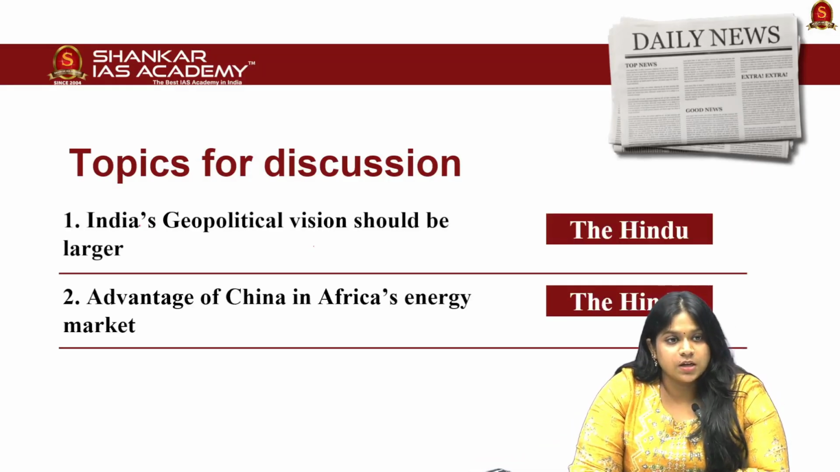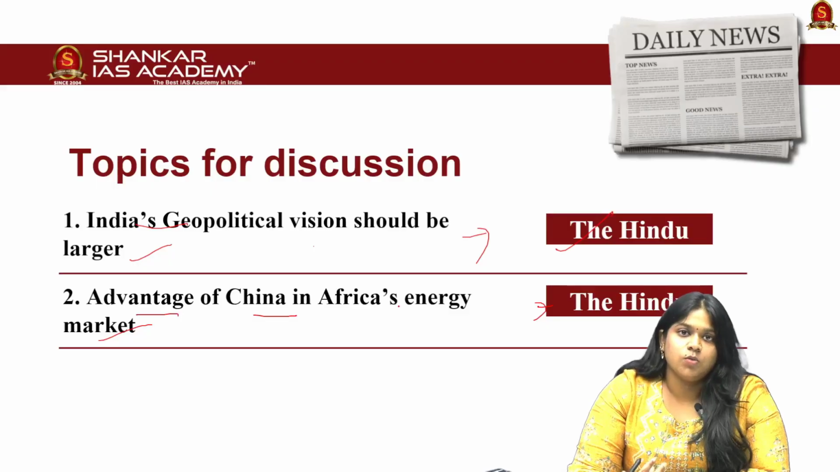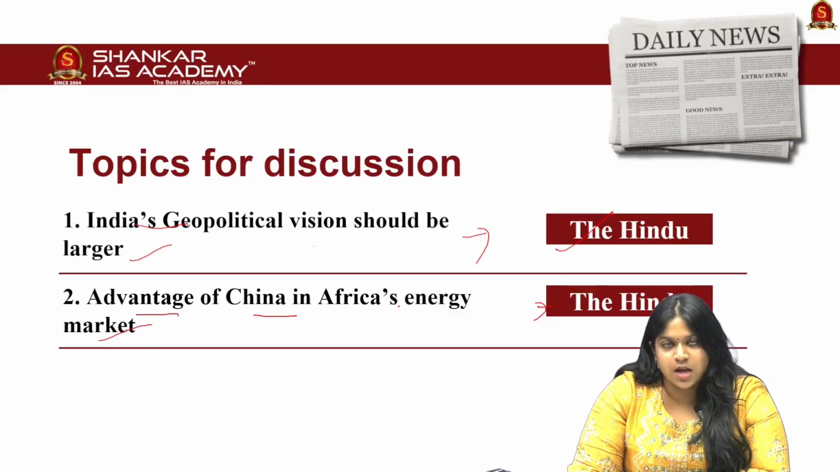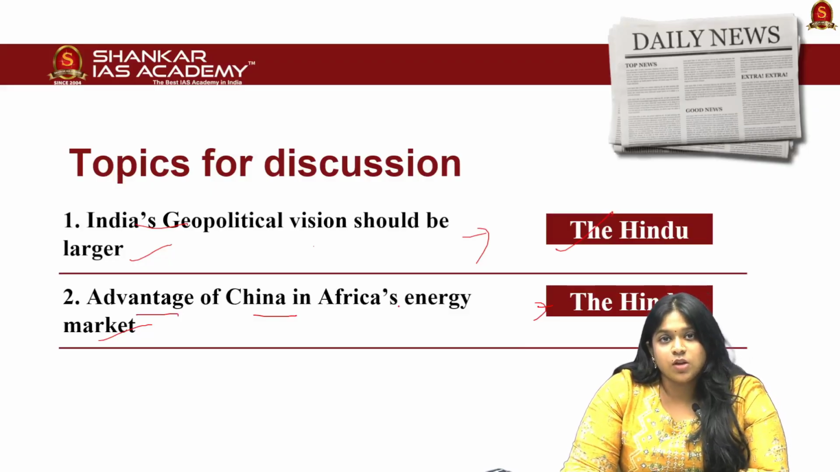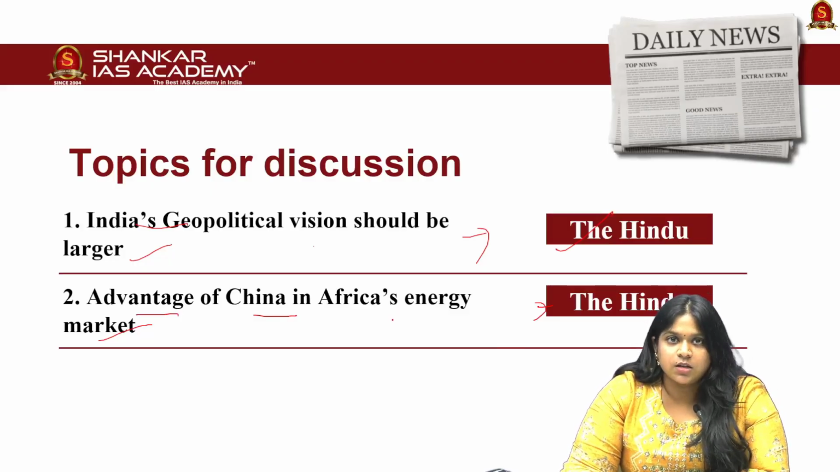So the first article title, India's geopolitical vision should be larger, discusses India's foreign policy and its involvement, and it's from The Hindu. And the next article title, Advantage of China in Africa's energy market, from The Hindu again, discusses the relation of China and Africa and their involvement through nuclear energy projects and other countries' stance and their challenges. So without much delay, let's get into the articles discussion one by one along with the mains practice question.